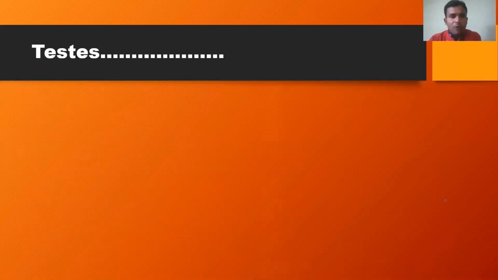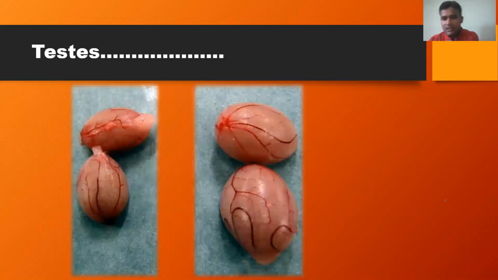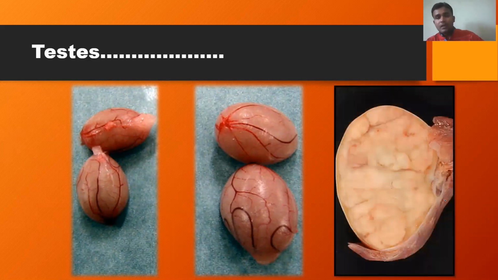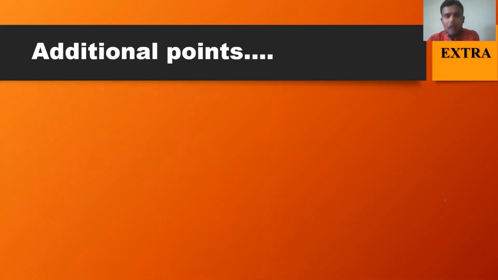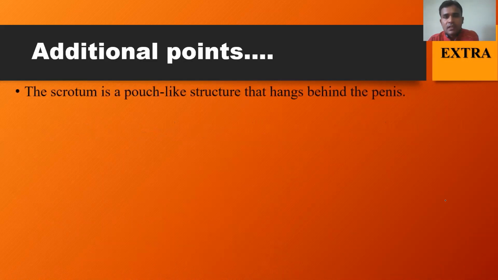Now, some important points related to the testis with the diagrammatic representation. So this is the real photograph of the testis. This is the internal section, the sagittal section of the testis. Now, let us see some additional points. These are extra points, that means not given in our NCERT textbook. These are points related to the NEET examination. You can expect these questions.